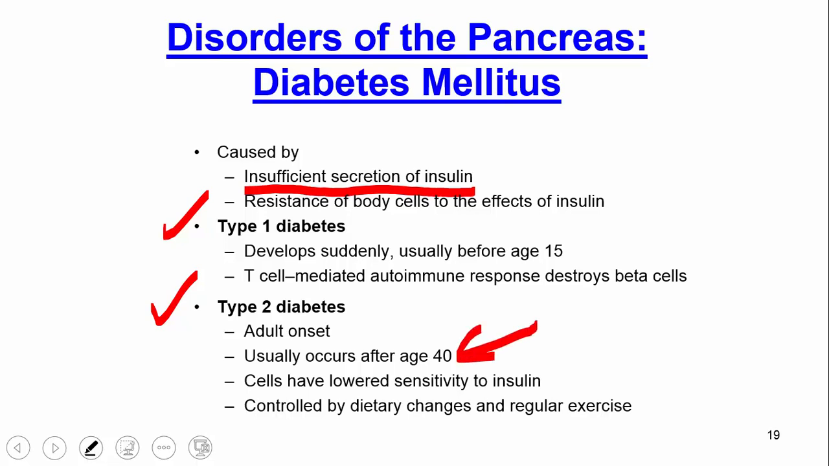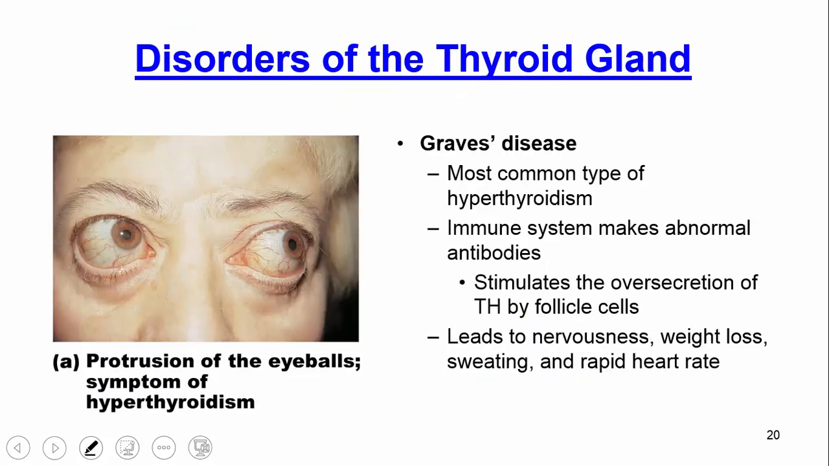What happens is cells, due to genetics, overconsumption of sugar, other factors, the cells have a lower sensitivity to insulin. You can try to control it by diet and exercise, but again, eventually, as this disease progresses, most people have to be put on insulin, other types of medication.